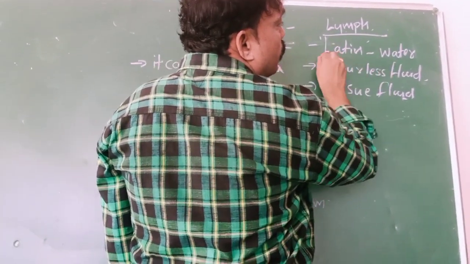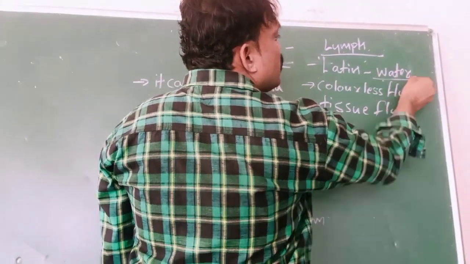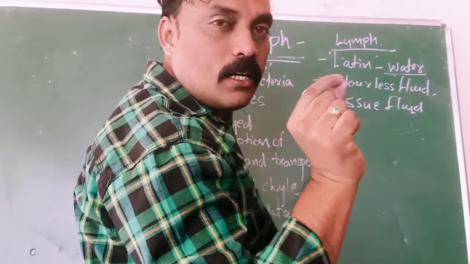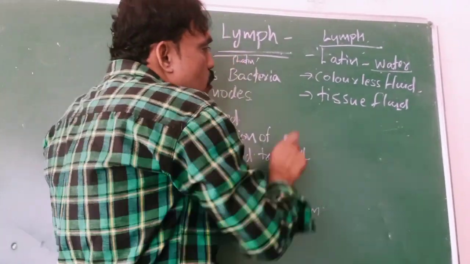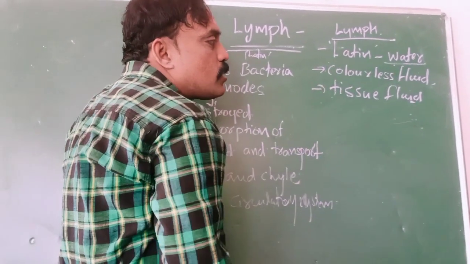Lymph is a Latin word. What is the meaning of lymph? It means a water-like substance, a colorless fluid, or we can call it tissue fluid.